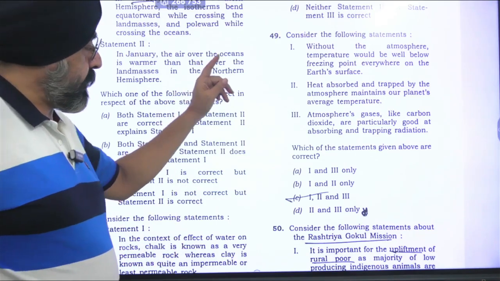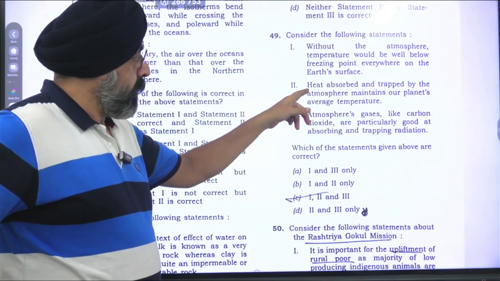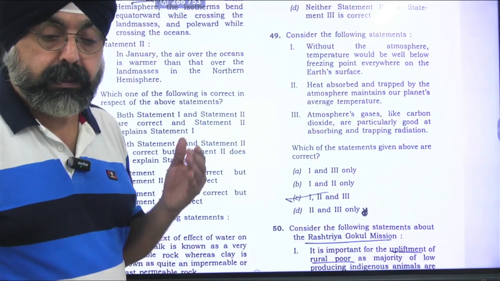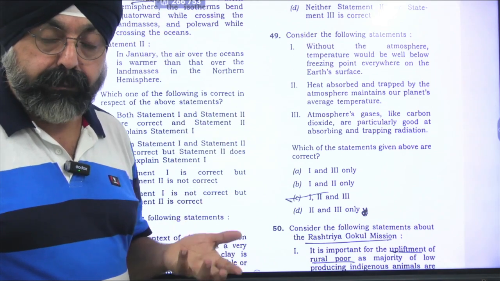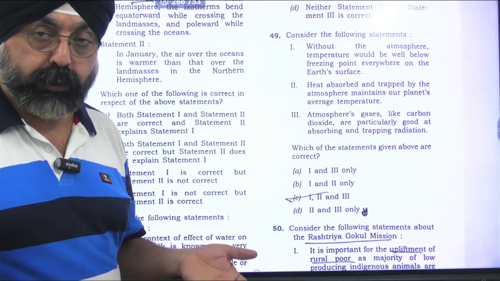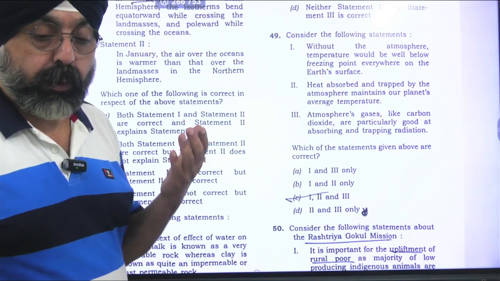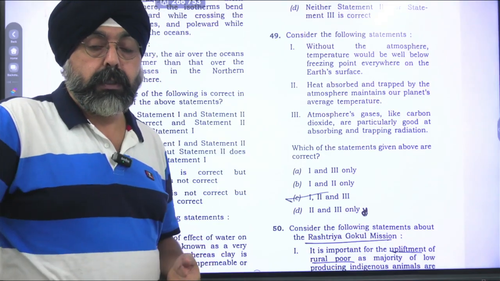Since 70 plus 30 is the formula of heat transfer and regulation, it's not only the atmosphere that is responsible for the average temperature of 15.1 or 15.2 that we are having. The role of the hydrosphere is also there. The geothermal heat is also responsible for that.